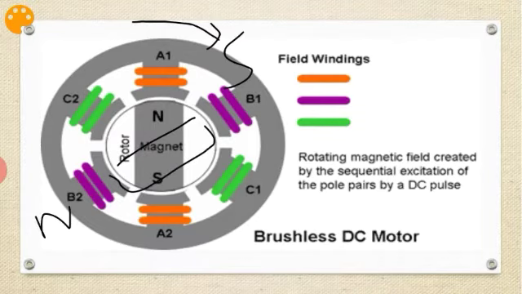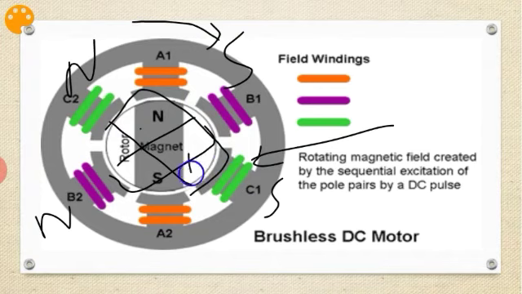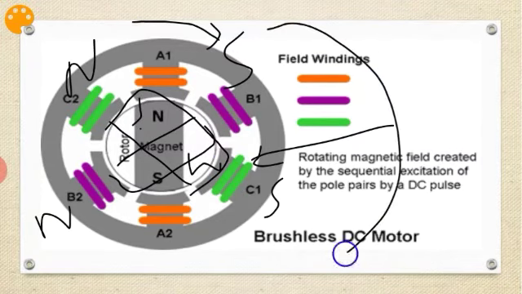Okay, next I will remove the excitation to B1 and give it to C1. What happens? Assume the C1 poles become S and N. So now the rotor position becomes like this. Okay, N and S. So like that I will get clockwise rotation.